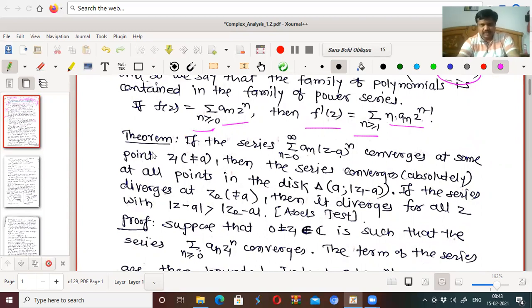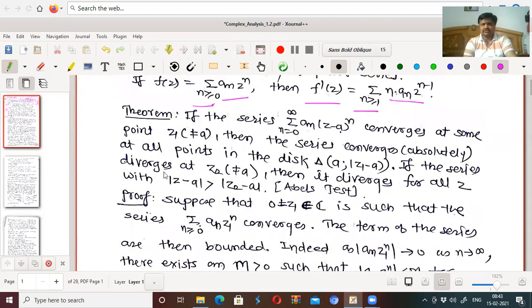Okay. If the series summation from n equal to 0 to infinity a_n (z minus a) to the power n, that is, a series of a function about z equal to a, having center at z equal to a, converges at some point z1 which is not equal to a, then the series converges at all points in the disk having center at a and radius mod z1 minus a.